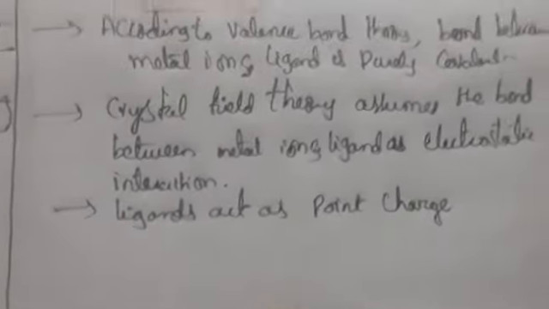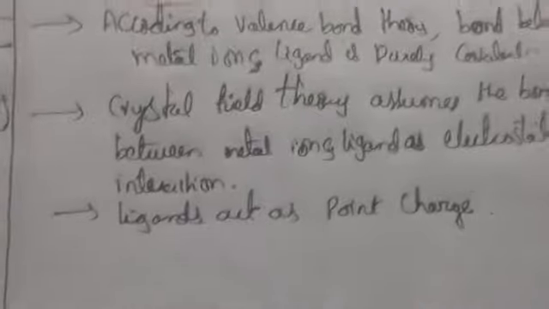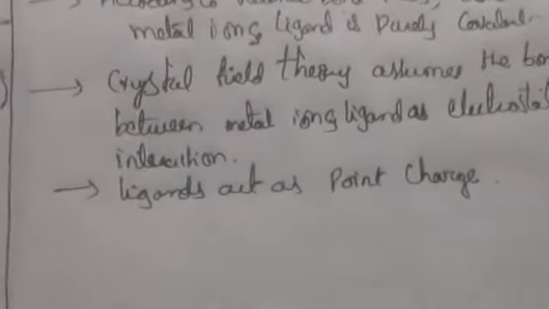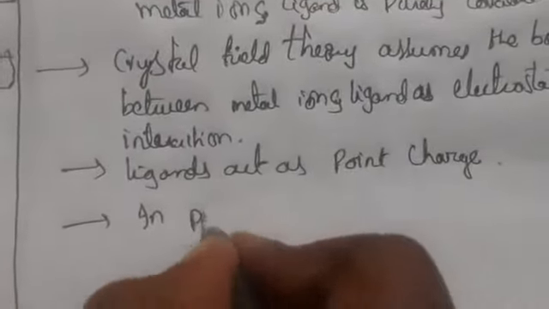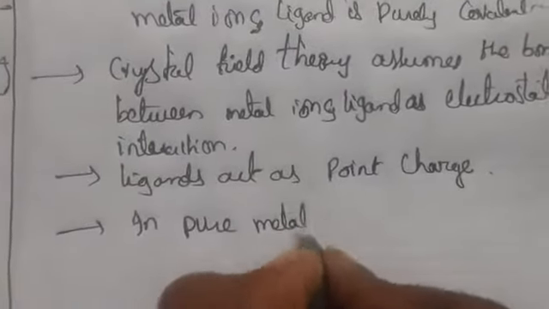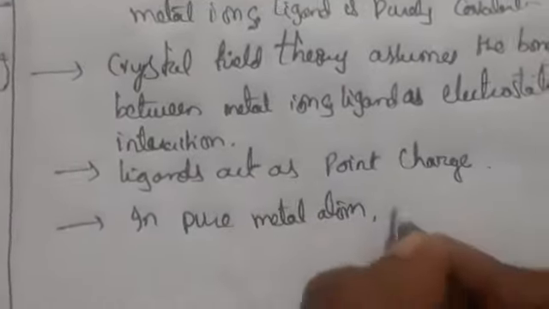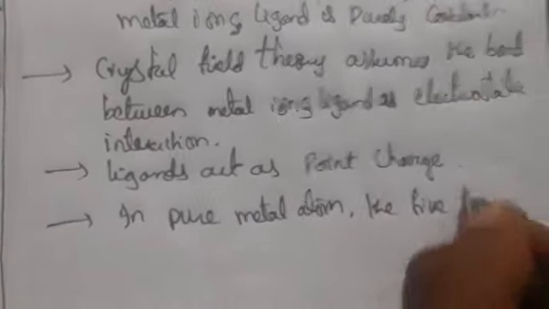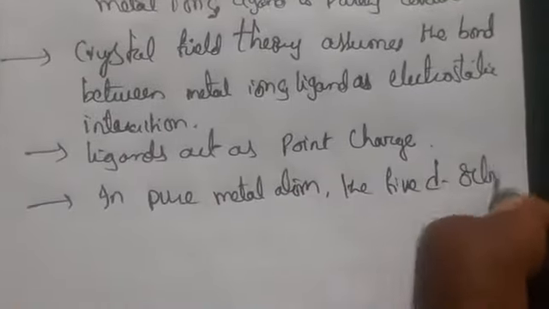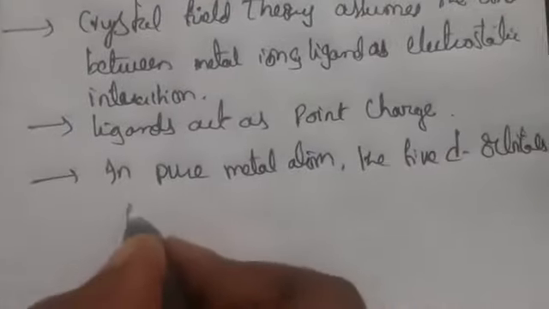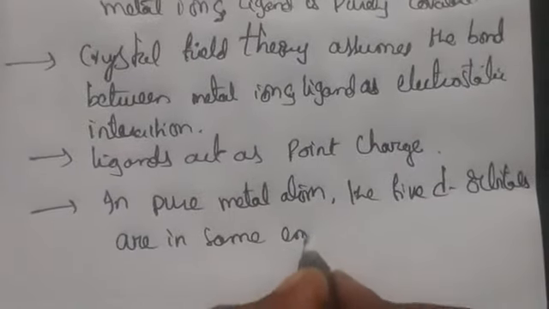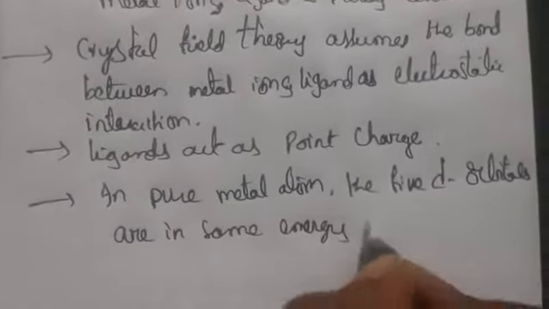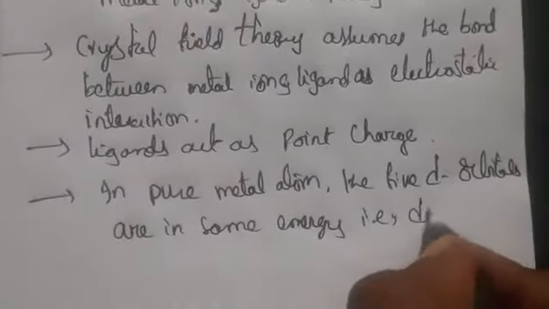When the ligand approaches, in a pure metal atom the 5 d orbitals have the same energy, equal energy. That is why we call them degenerate orbitals.